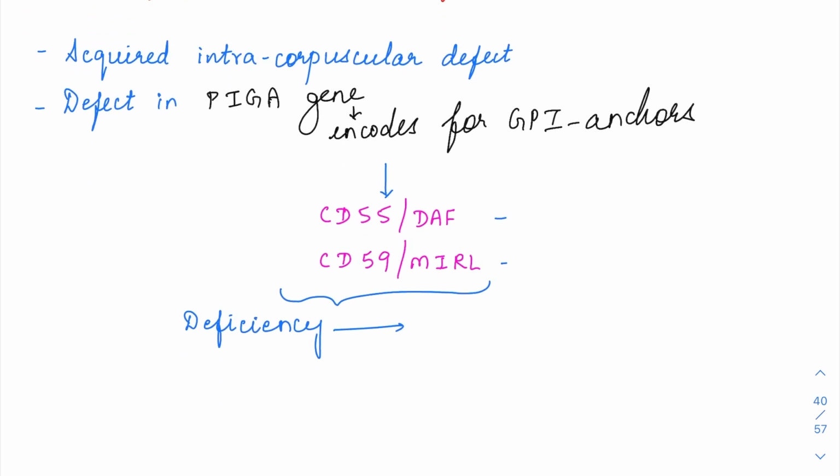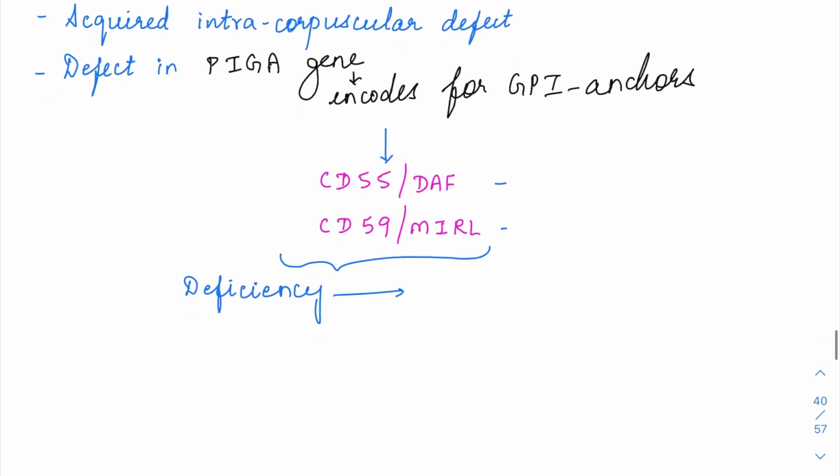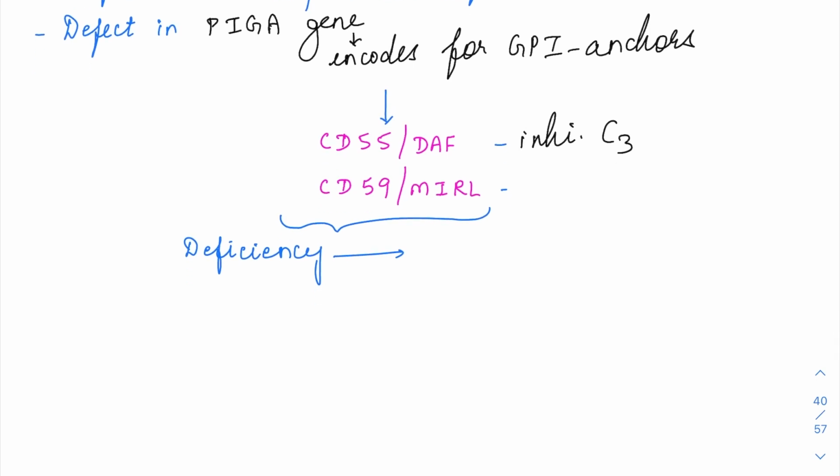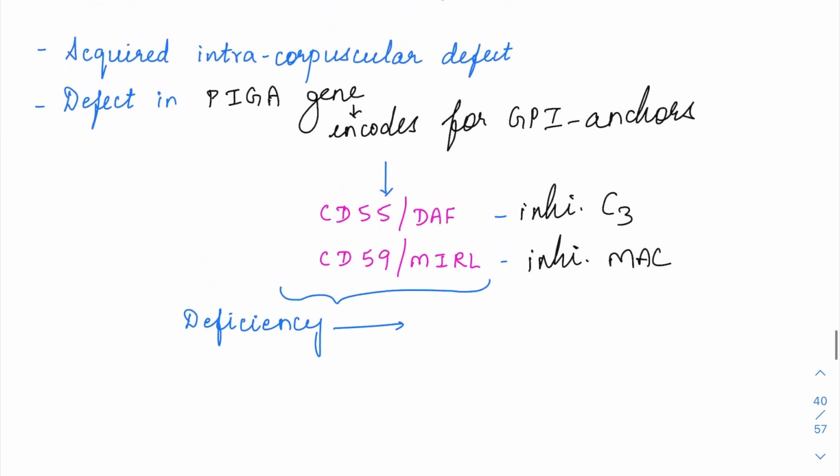One such set of GPI anchored proteins is CD55 and CD59. CD55 is the decay accelerating factor, DAF. This normally inhibits C3. So the complement C3 is inhibited by this DAF, and CD59, MIRL, is going to inhibit the MAC complex, which is the final product of the complement activation, right? So normally CD55 and CD59 prevent the excess activation of complement and complement related damage.